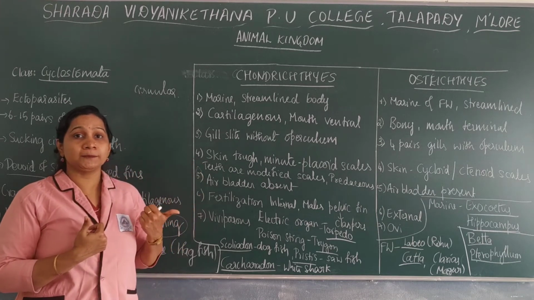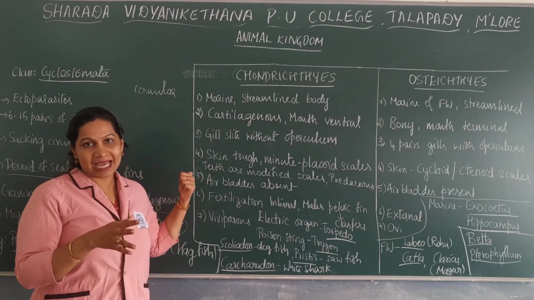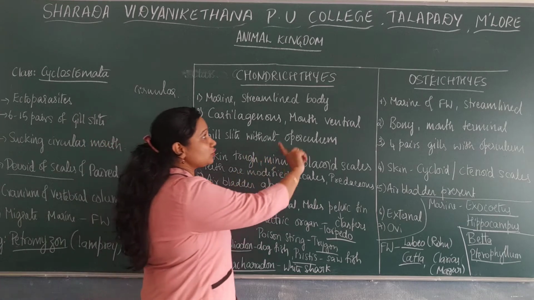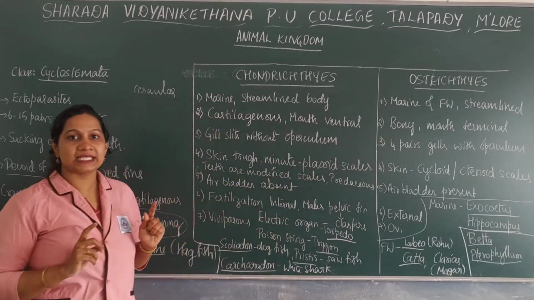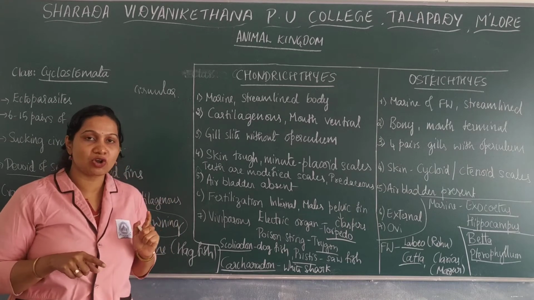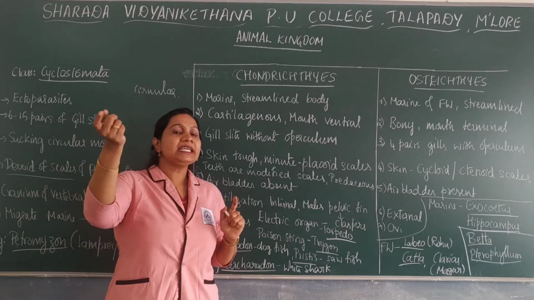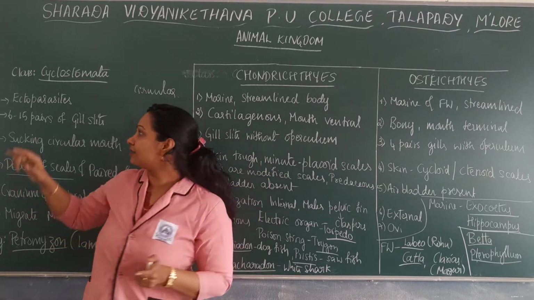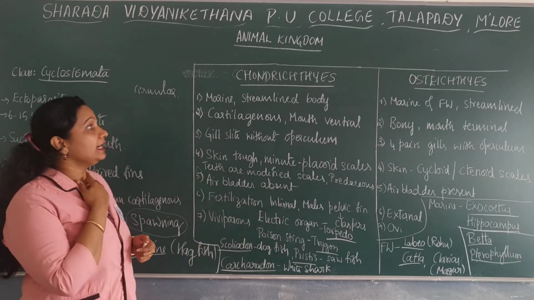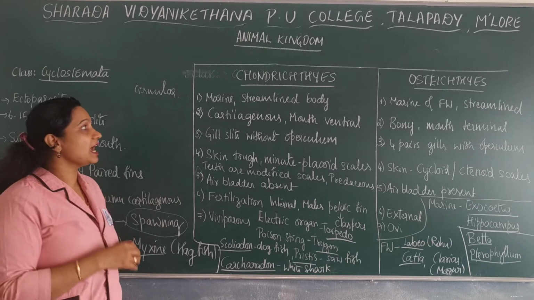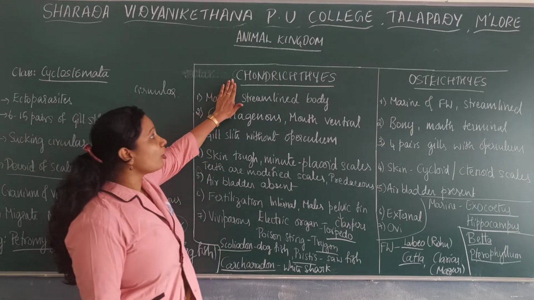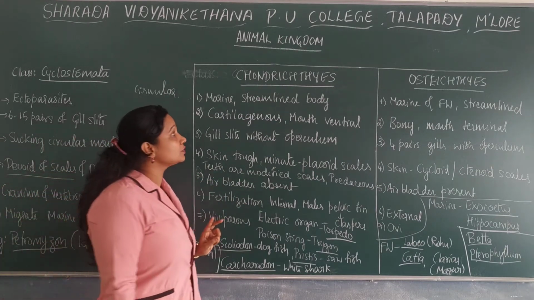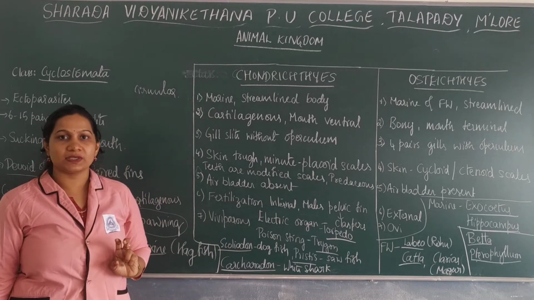This comes under Agnatha. Agnatha refers to the absence of jaw. Gnathostomata consists of jaws, and is nothing but Chondrichthyes as well as Osteichthyes. So Vertebrata is divided into Agnatha as well as Gnathostomata. Under Agnatha we have Cyclostomata, and under Gnathostomata we have two classes, which include Chondrichthyes as well as Osteichthyes.